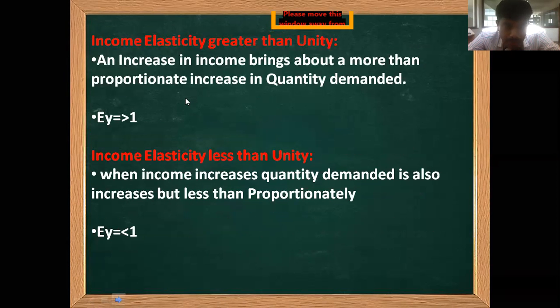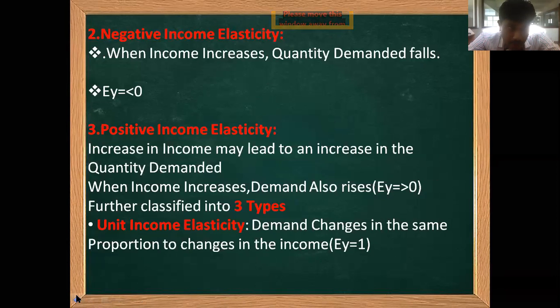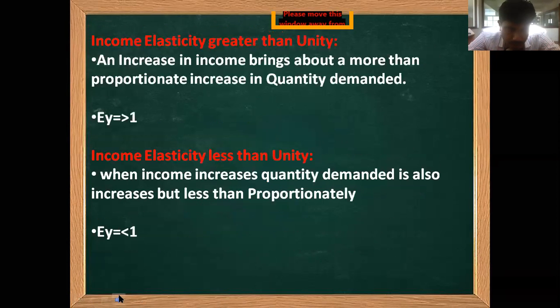Next, income elasticity greater than 1, greater than unity. Earlier we discussed unit income elasticity, where demand changes in the same proportion as the change in income. Now the second type: income elasticity greater than unity.